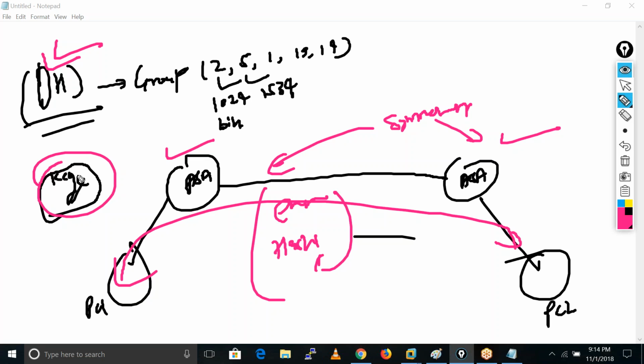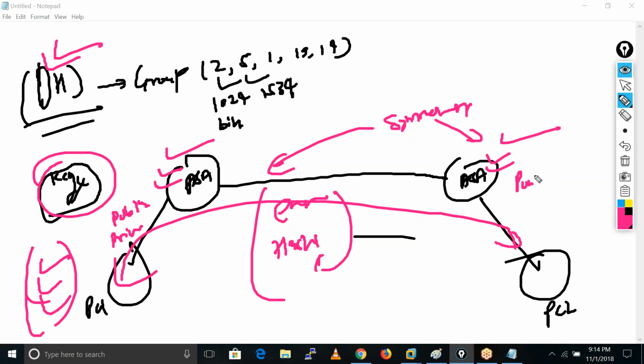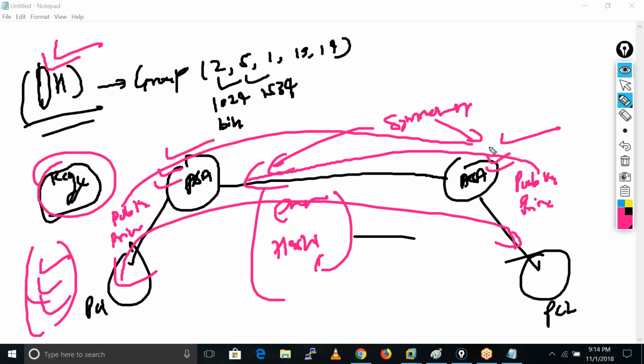Okay, because here basically they create around 3 kinds of keys. It's a very lengthy process. I am not going to do it, because they use some kind of algorithm. The thing is, every ASA firewall, like this firewall and this firewall, has one public key and one private key. This one also has a public key and private key. So they exchange in the Diffie-Hellman process. They exchange the public keys. He sent his public key and this guy sent his public key.